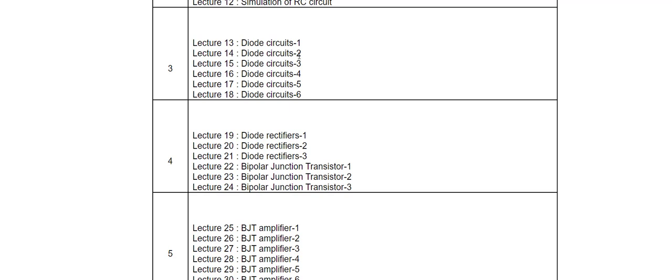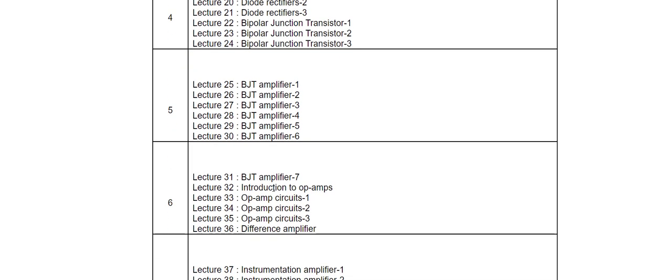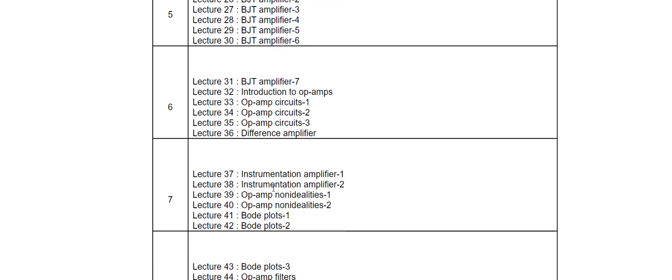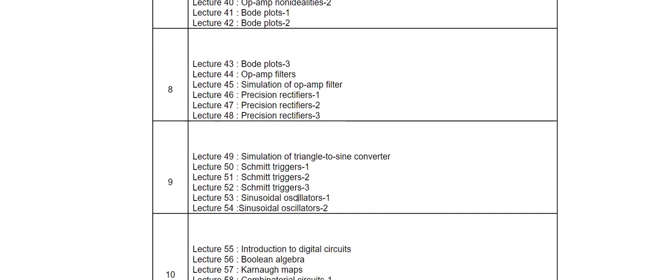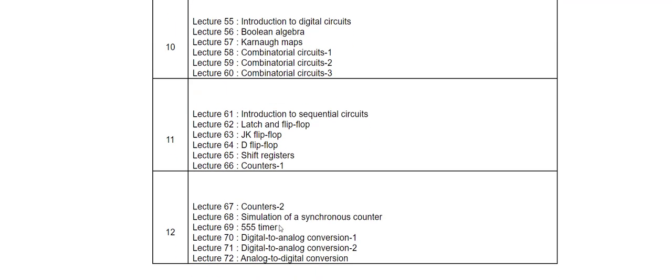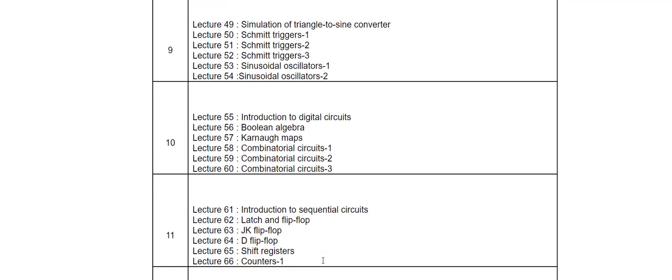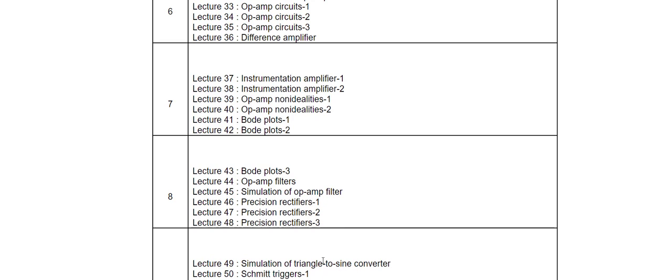You can see diode rectifiers, bipolar junction transistors, BJT amplifiers, op-amp circuits and instrumentation amplifiers, Bode plots, precision rectifiers, Schmitt triggers, and you can cover digital circuits also: counters, the 555 timer, and analog to digital conversion. You get analog and digital circuits.